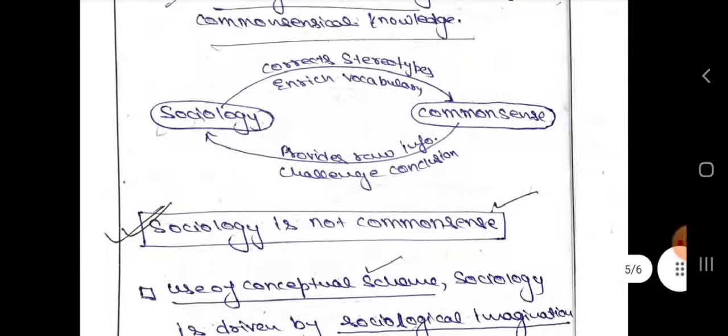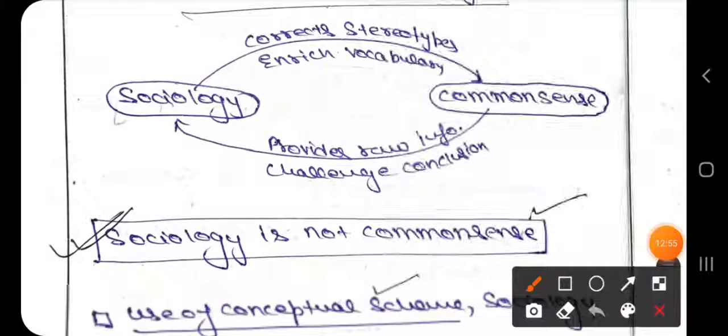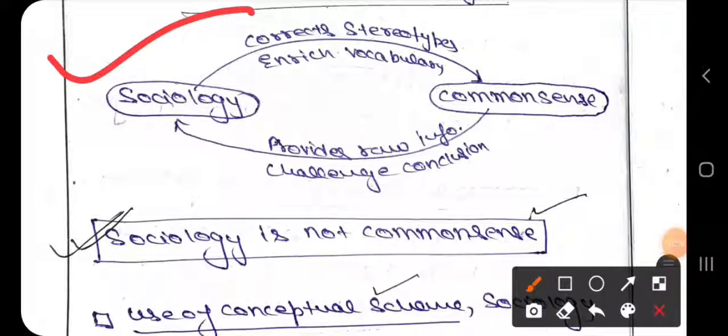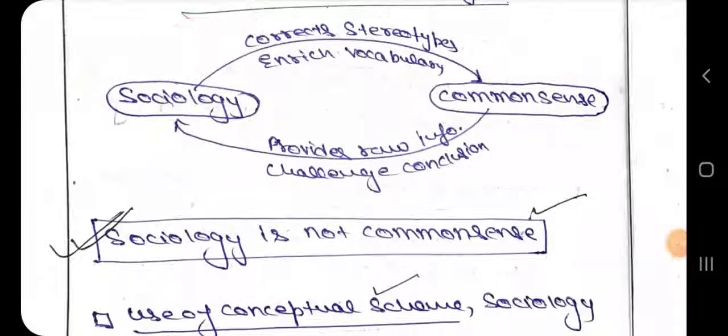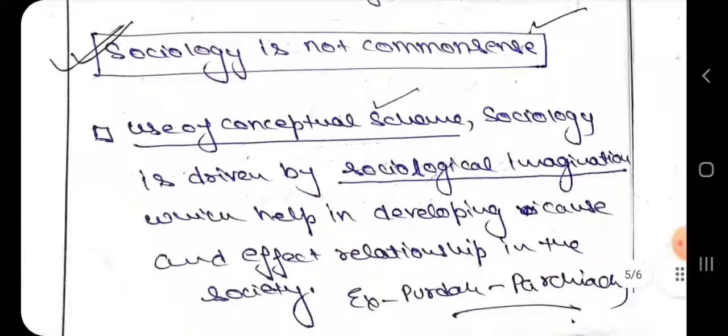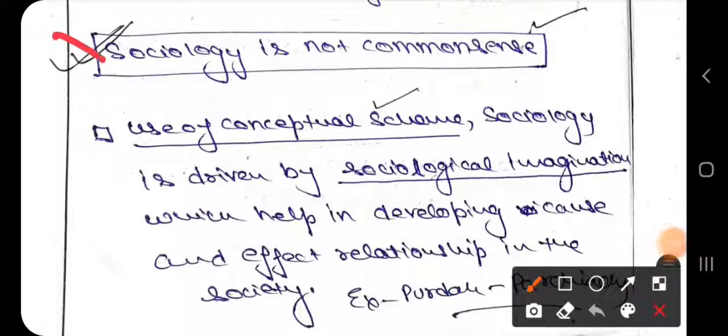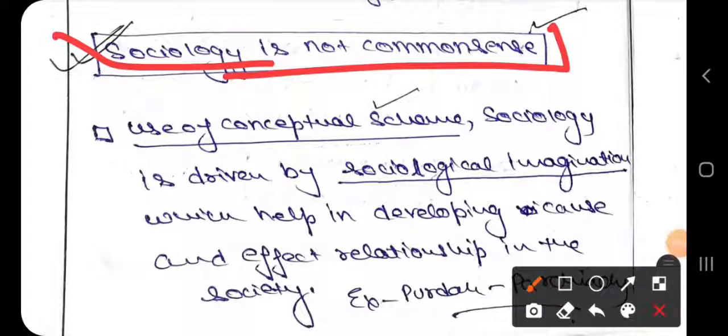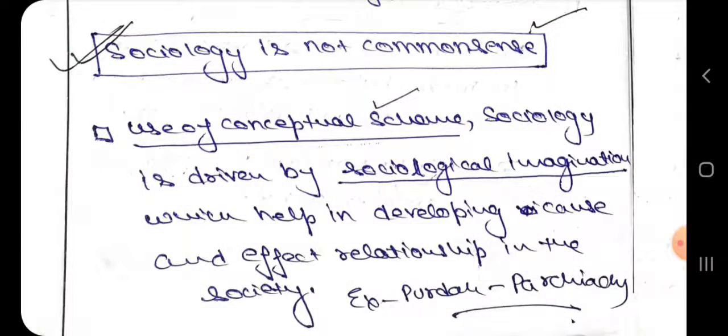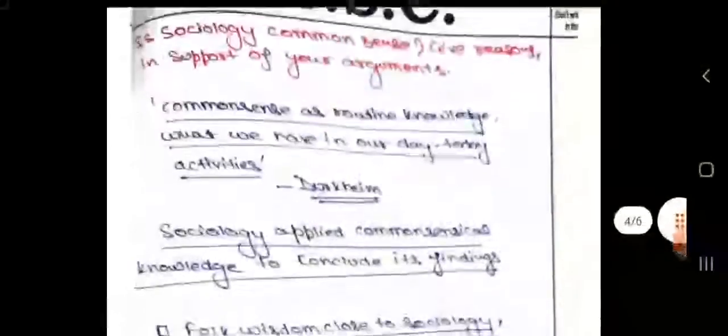Then there is a diagram which we can draw in our answer copy. This is the diagram, and in this question we are proving that sociology is not common sense. So how do we have to prove it? Through different points, right? So here we are proving it. Okay, so how do we have to prove it?